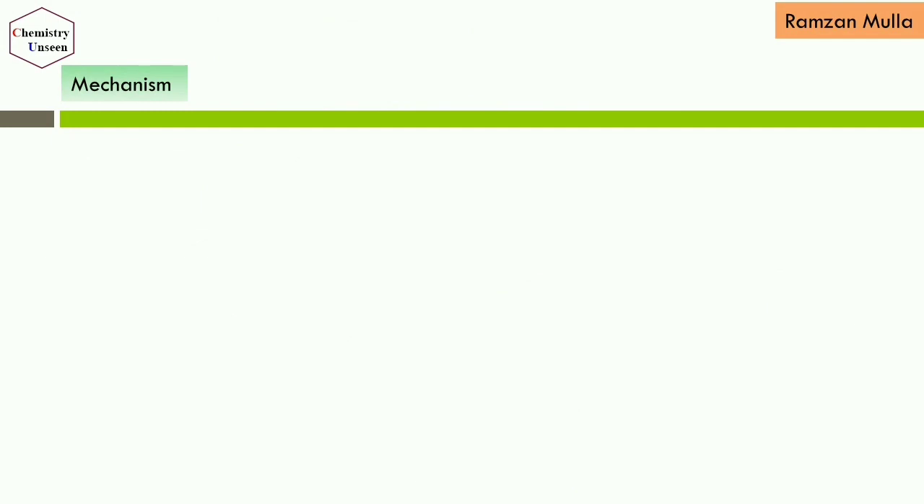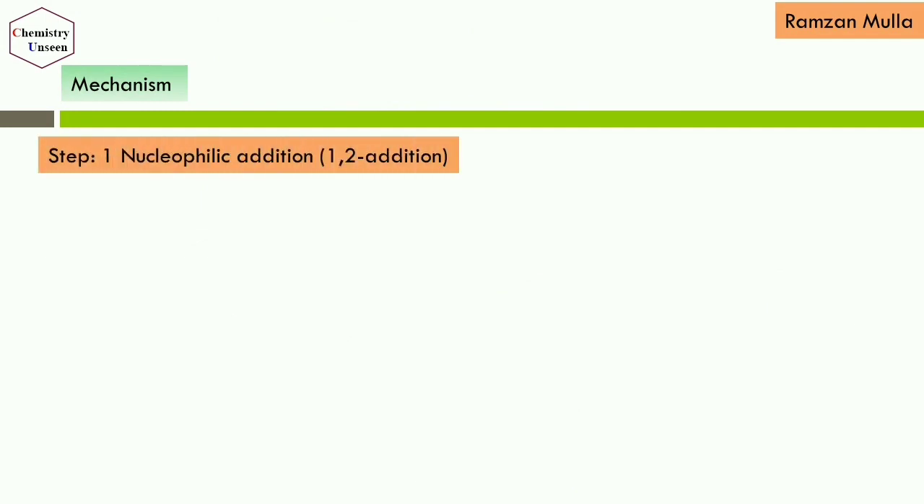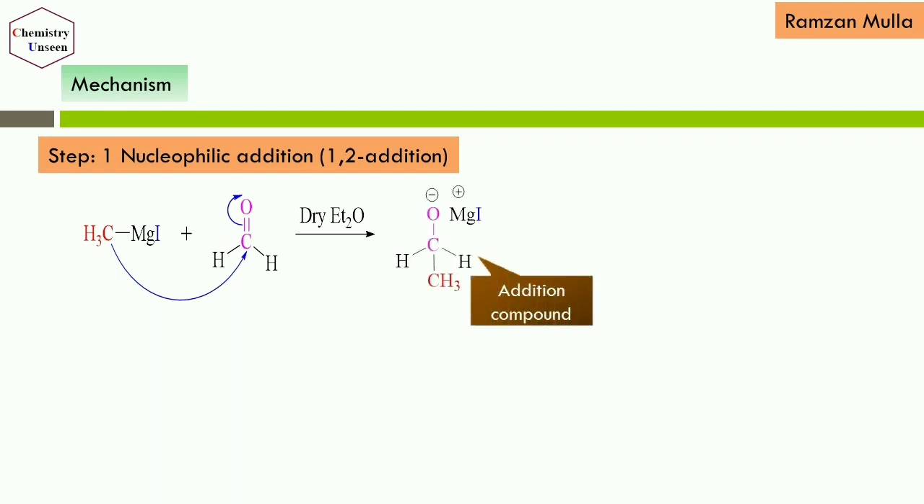So the mechanism of this reaction follows. In the first step it undergoes nucleophilic addition, that we simply call 1,2 addition. Here you can see the methyl group of the methyl magnesium iodide attacks the carbonyl carbon of the formaldehyde and gives an addition compound, that is alkoxide. And one more important thing to note here is that there is a formation of a new carbon to carbon bond, and simultaneously a breaking of the carbon to oxygen pi bond.